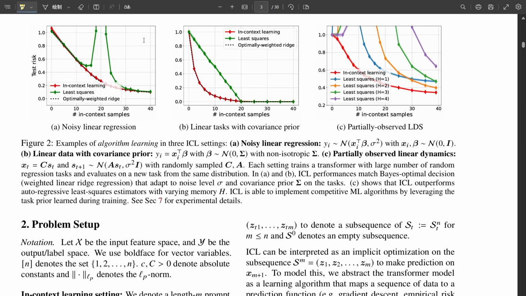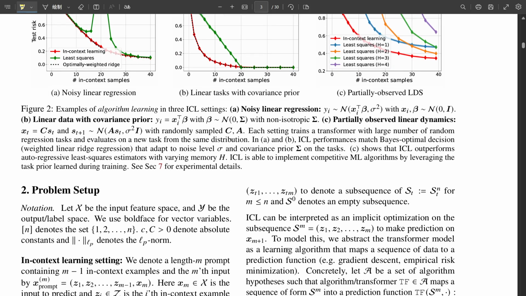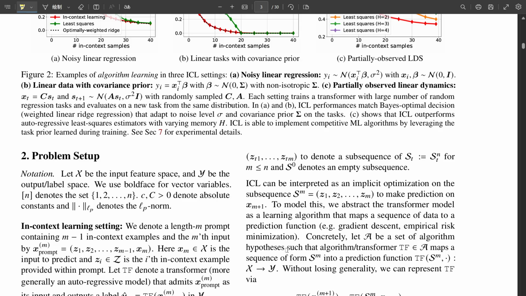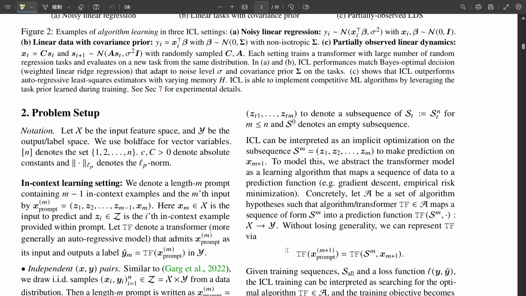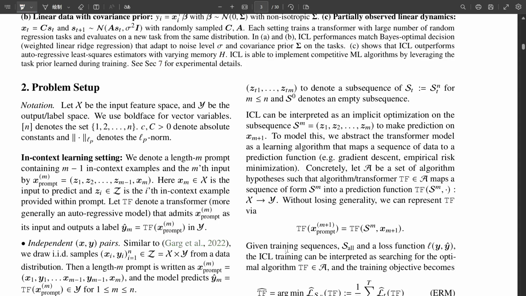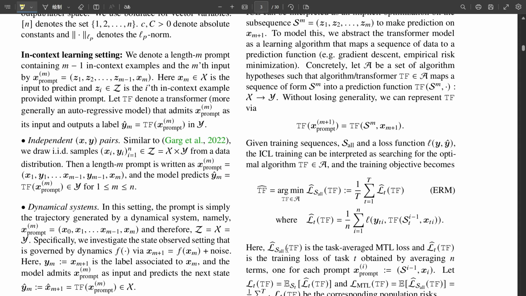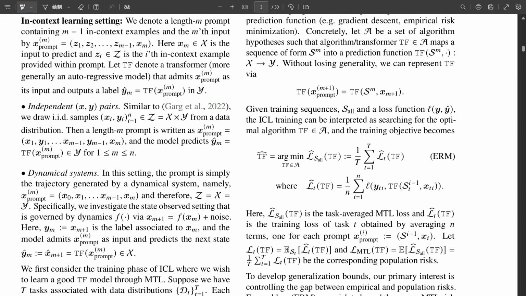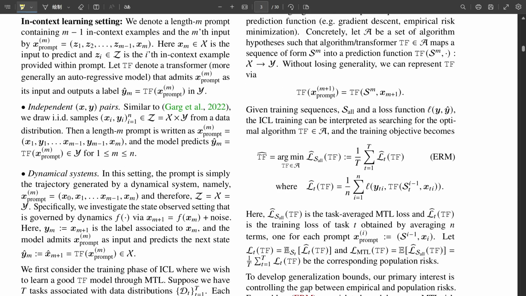What does that mean practically? Imagine you slightly change just one example within the prompt you feed the model, maybe flipping a label or slightly altering an input value. A stable algorithm's overall prediction on new, unseen data shouldn't change dramatically because of that one tiny change. Its output should be robust to small perturbations in its training data, which in this case is the prompt. That makes sense. You wouldn't want it to be thrown off by one tiny error. Precisely. Stability is fundamental for guaranteeing reliable performance.